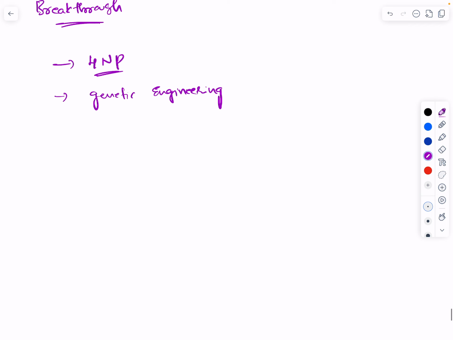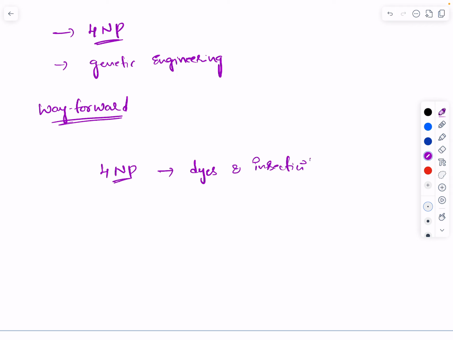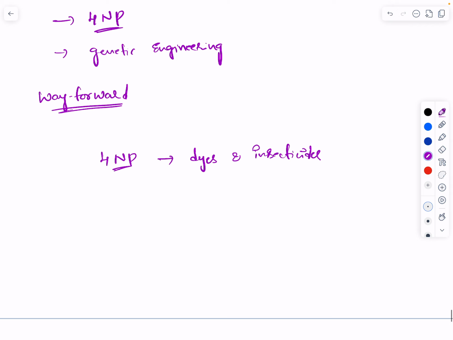Now, from this, what is the way forward? Although the findings are exciting, there is a major challenge, because 4-nitrophenol, that is 4-NP, is very toxic. It is generally used in dyes and insecticides, and is very harmful to the environment.